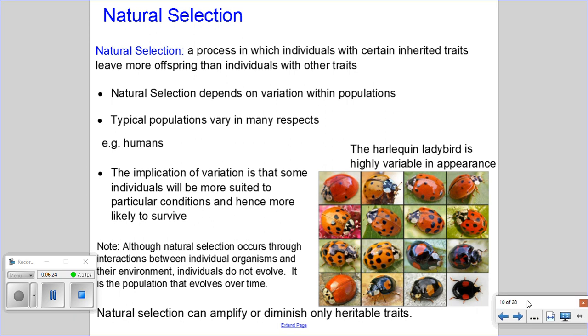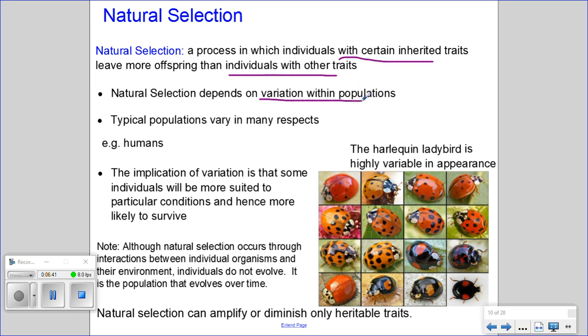Before we do that, though, we'll talk about what is natural selection. So natural selection is a process in which individuals with certain inherited traits leave more offspring than individuals with other traits. So ultimately, natural selection depends on variation within populations. And typical populations will vary in many different respects.